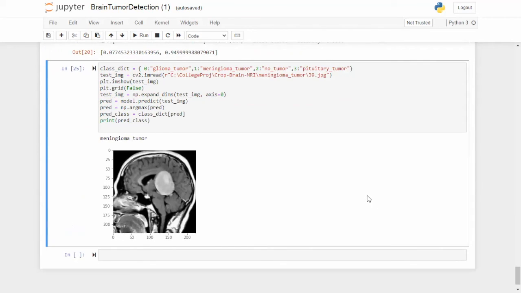Now the final cell tests the model. Here we take any input image and pass the address of the particular image, and then the model will predict which category of tumor this image belongs to. So this is what our project is all about. Thank you.